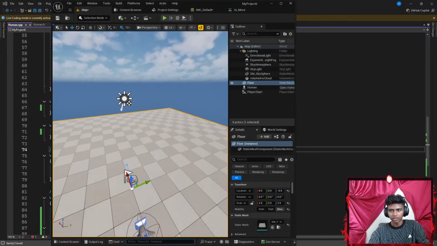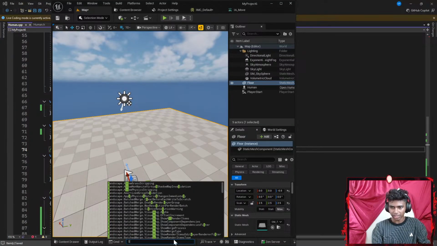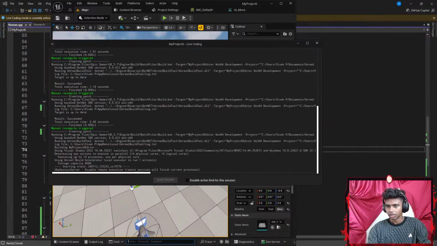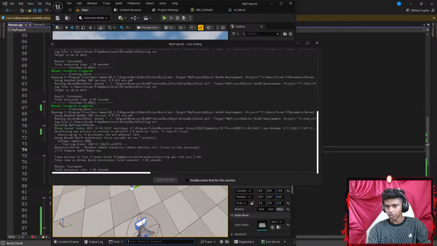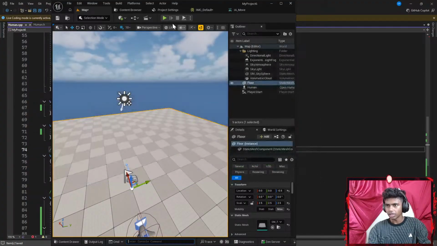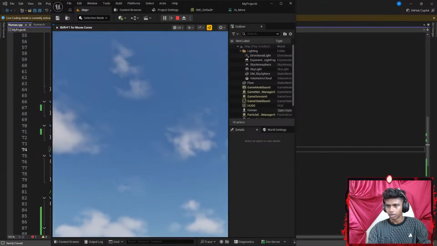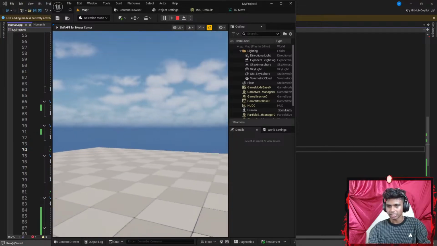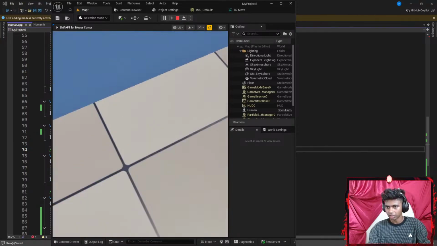Let's go ahead and open my Unreal Engine up here real quick. I'm going to go ahead and press Control Alt F11. Still doesn't work. I'm going to go with something like live compile. Okay, once it's done compiling, I'm going to wait for it to compile. There we go. Now let's go ahead and exit the code. I can look up, I can look down, I can look towards the left, I can look towards the right. The sensitivity isn't that high.